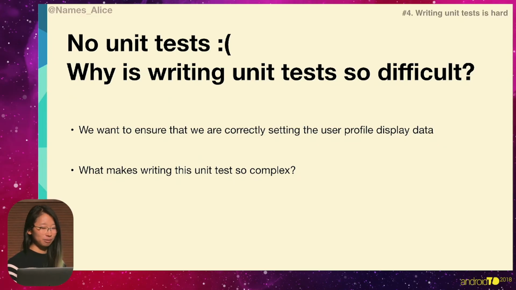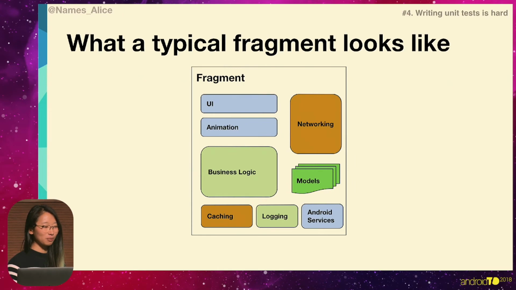Well, all we want to do is ensure that we're correctly setting the user profile data, so it shouldn't be that complex. But this is what our fragment currently looks like right now. We have all of this UI logic, animation logic, networking, models, caching, logging, Android services, et cetera. And what we really want to do is unit test the business logic.